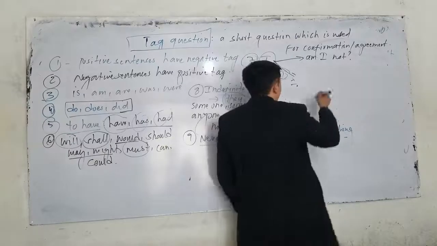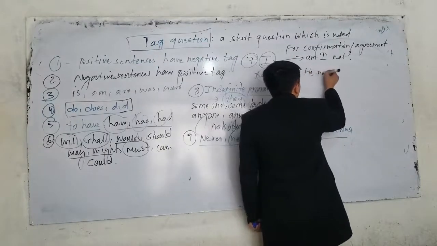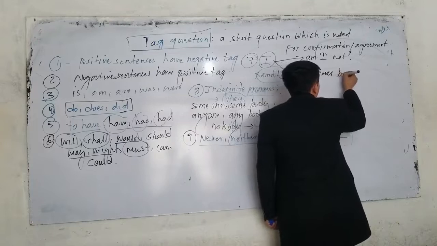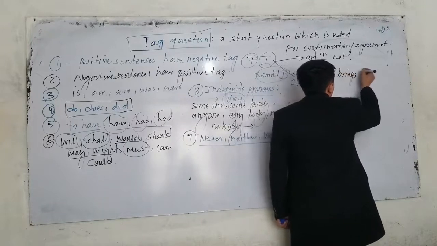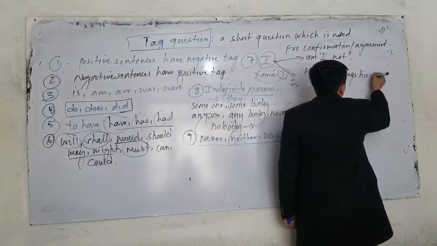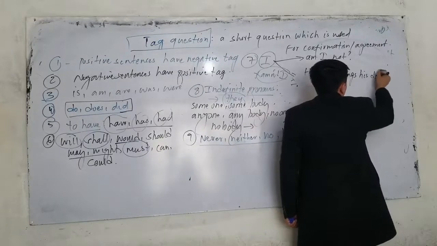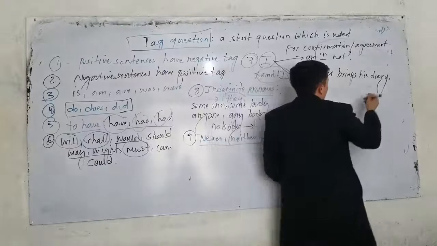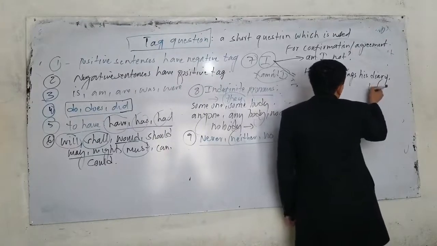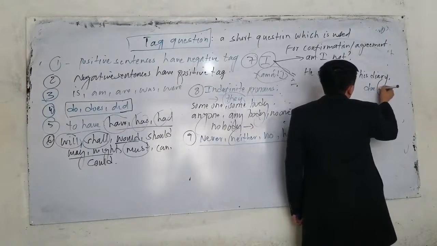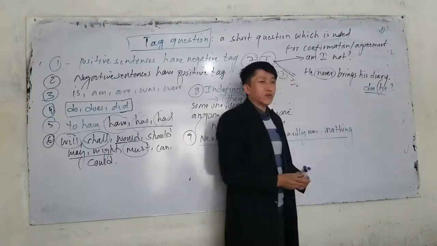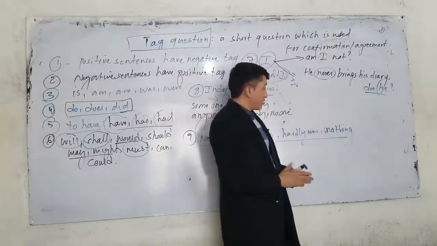For example, he never brings his diary. What is the tag? He never brings his diary. The tag question should be, does he? Why does he? Because this never is considered negative.